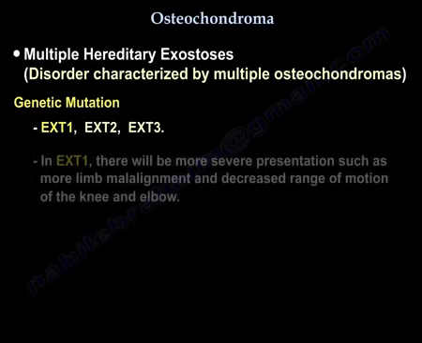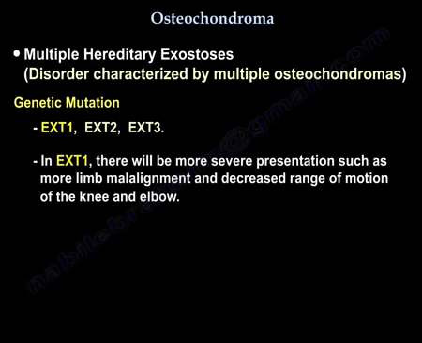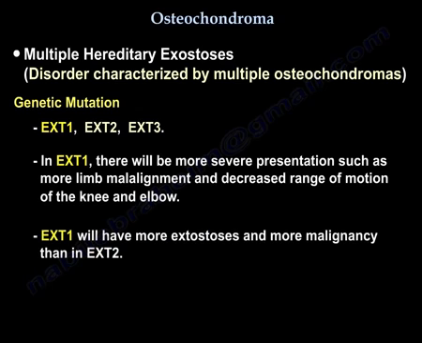In EXT1, there will be a more severe presentation, like more limb malalignment and decreased range of motion of the knee and elbow. Not only will you have a more severe presentation, but you also have more exostoses and more malignancy than in EXT2.